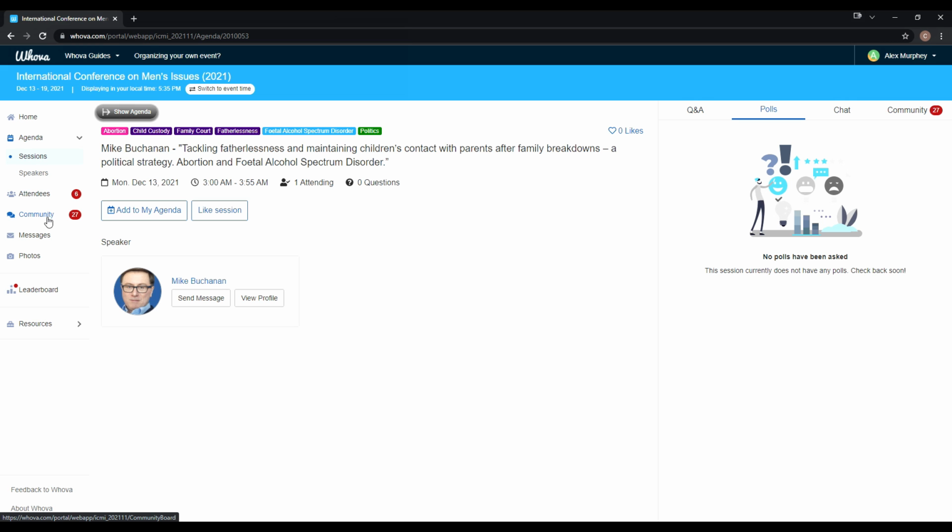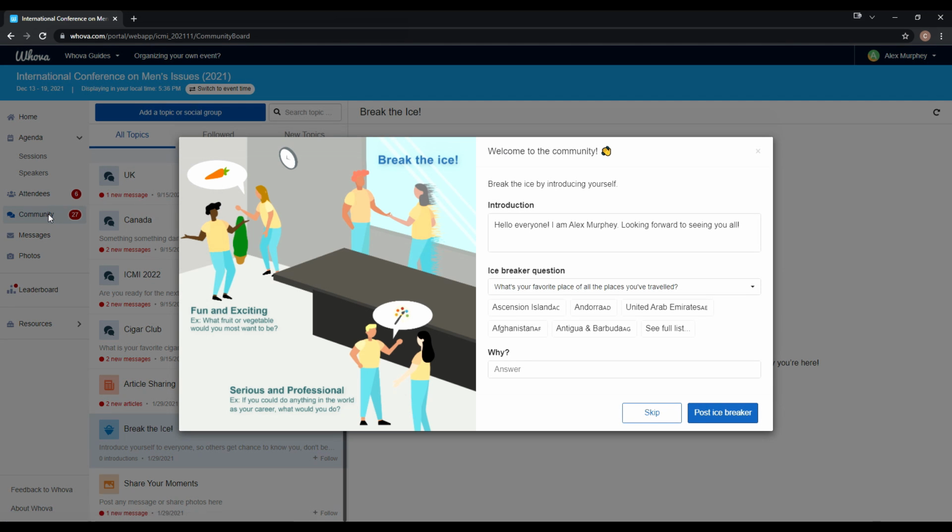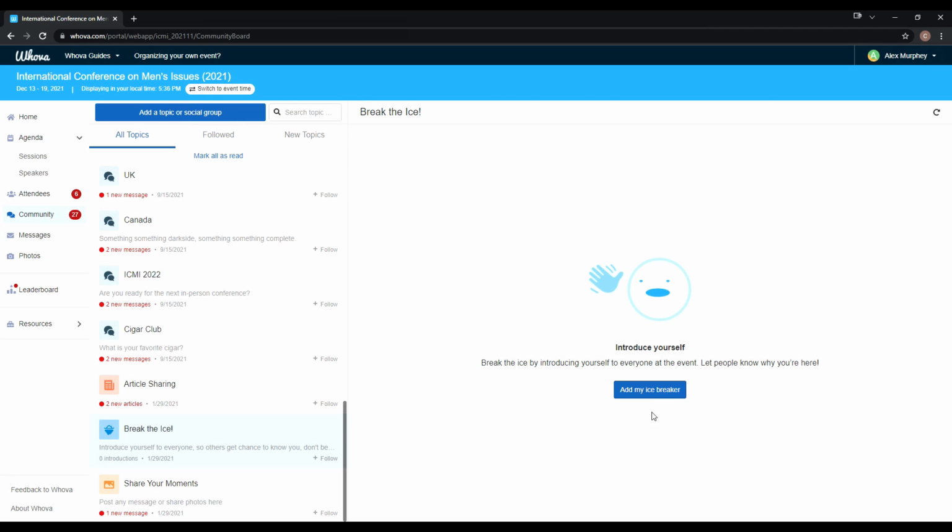The other location I'm going to want you to look at is community. When you first get into it, it's just going to have a couple of things here. We're going to go ahead and skip this for right now. But as you can see, we have already created a lot of things. We're going to restart all of this, but we want to just kind of show you what it's all about.